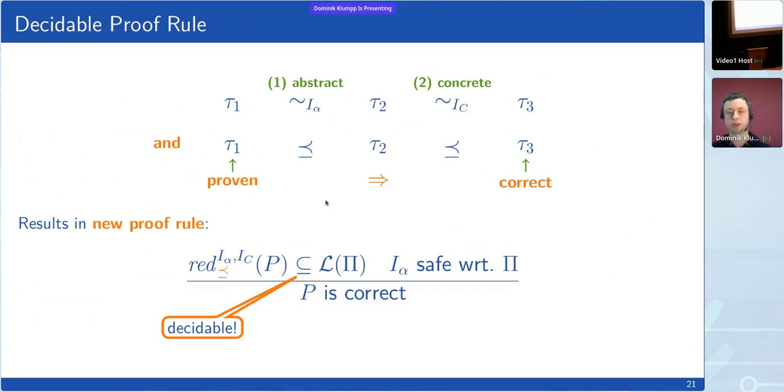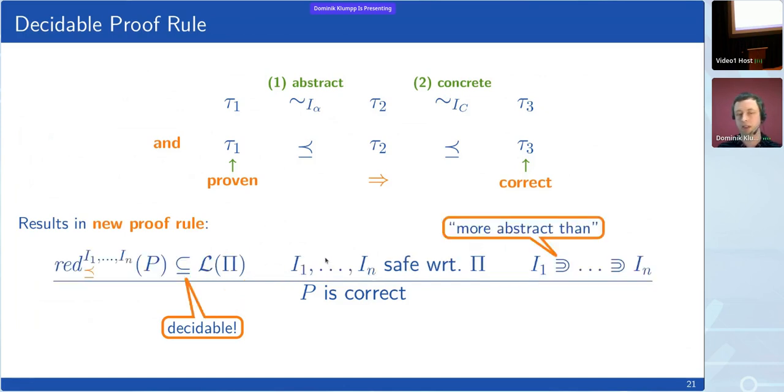This then results in a new proof rule, right? So what this preference order does is just, it tells us how to select representatives. We fix one selection of representatives. We get one particular reduction rather than checking for the existence of a reduction. And now we get a proof rule where this premise is decidable. We present in the paper a partial order reduction algorithm that can decide this precisely. And again, this can be generalized to n relations with the same side conditions as before. Also, our algorithm covers the case of any number of relations.